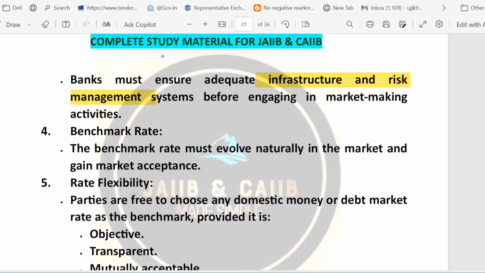Then we have the benchmark rate. You know what is the meaning of this benchmark rate? Basically, the interest rate used as the benchmark must evolve naturally in the market and be widely accepted by the market participants. Here is the keyword, let me highlight it. They must evolve naturally in the market, right? And be widely accepted by the market participants.